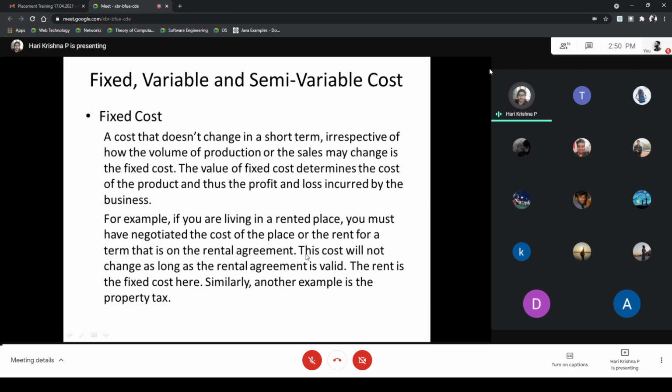For example, we signed the lease for 5 years and we fixed an amount of like 5,000 rupees. For the 5 years we are going to live in, the cost will not change. Whatever happens, the electricity will increase, water will increase, anything, the fixed cost, the rent, remains unchanged. The rent is a fixed cost here. Similarly, another example is the property tax. Most times the property tax won't change. It is unchanged, so it is an example of fixed cost.